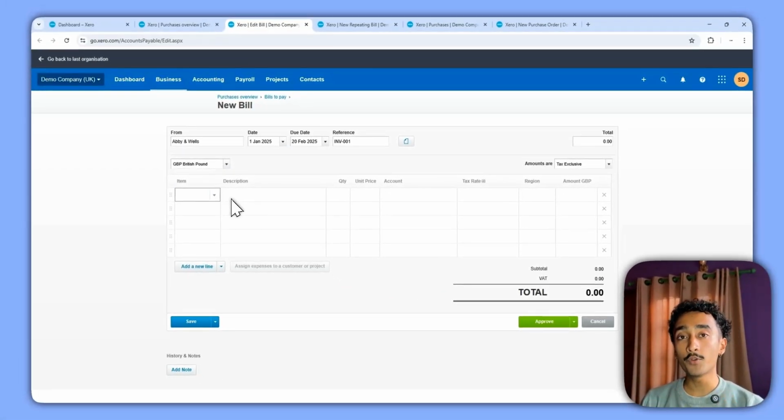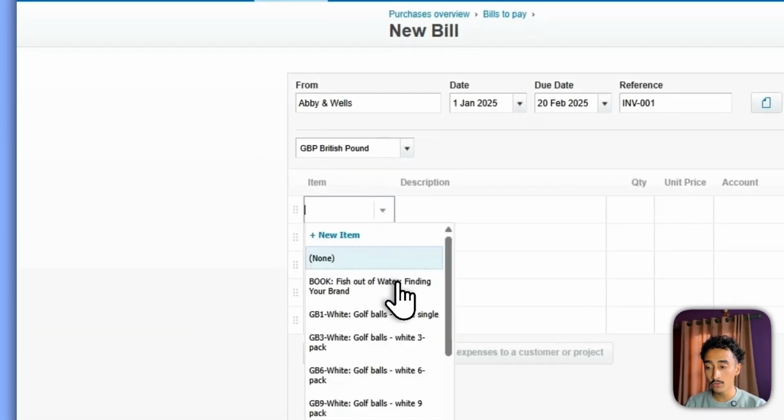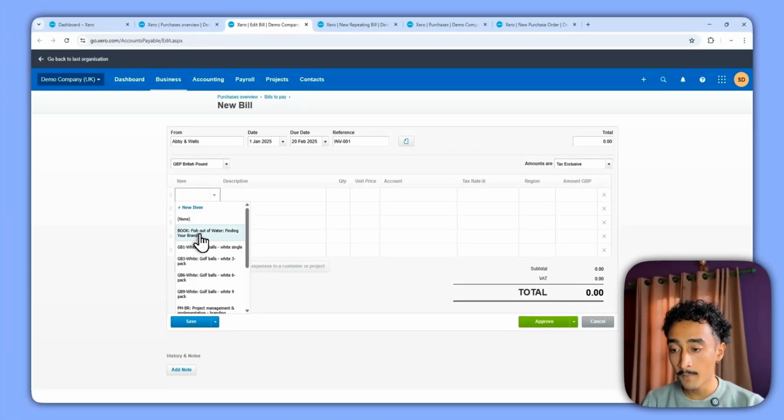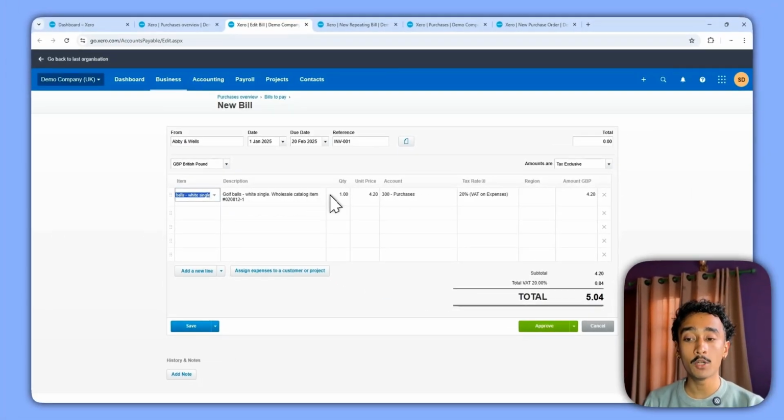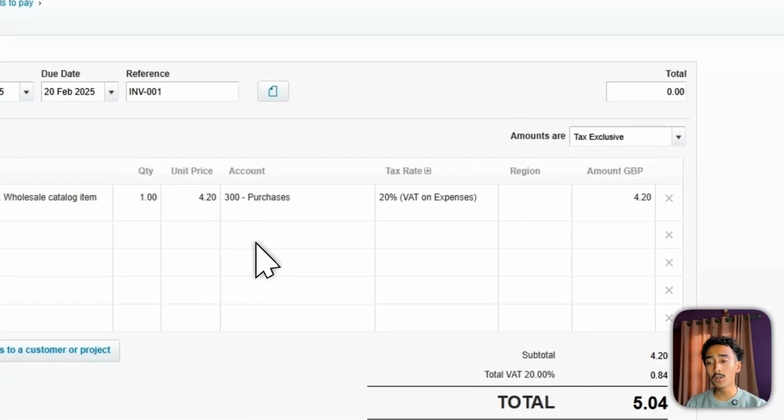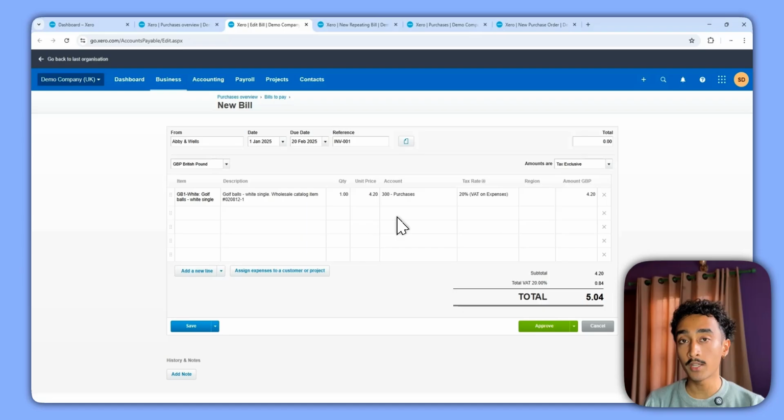So the purchase invoices can be posted in Xero in two ways. The first one is item. You can create an item which has a predefined description, quantity, unit price, account, and everything in this section, so that it will be easier for you to create repeating bills that you receive from suppliers. So let me click on this drop down menu. For example, if I bought, okay, let's see, golf balls from Abbey and Wills, you can see that these have been automatically filled based on the item that had been added to Xero. We'll cover this in more detail in the products and services section that will come up in Xero.